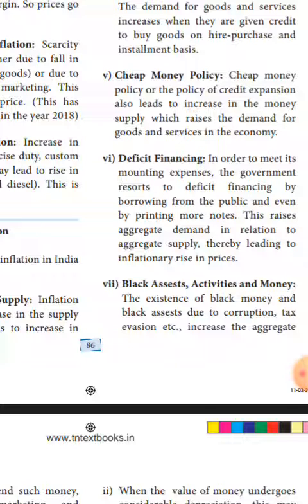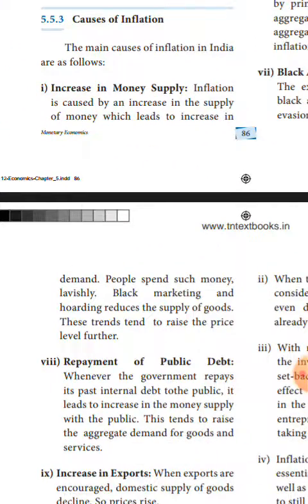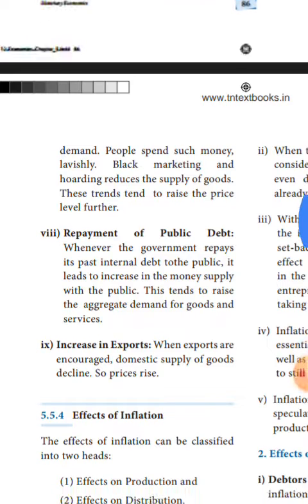Now the eighth one is repayment of public debt, public loan. Whenever the government repays its past internal loan to the public, it will lead to an increase in money supply. It will tend to raise the AD, aggregate demand, the total demand for goods and services. That is also one of the reasons for inflation.